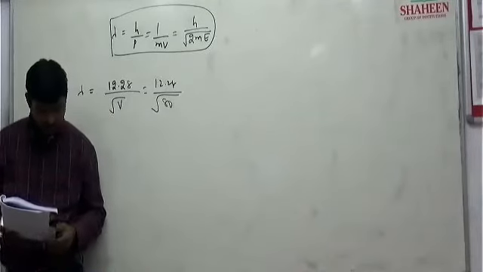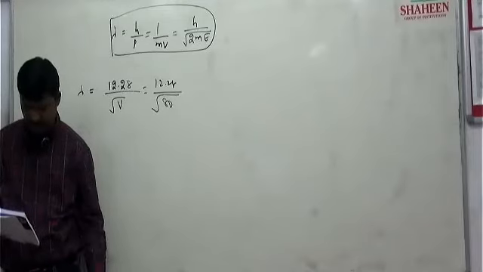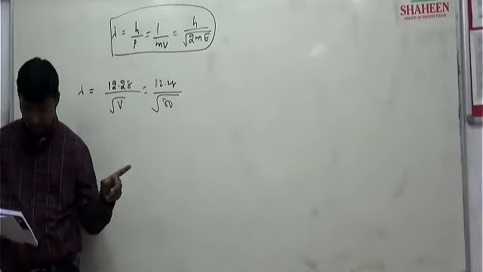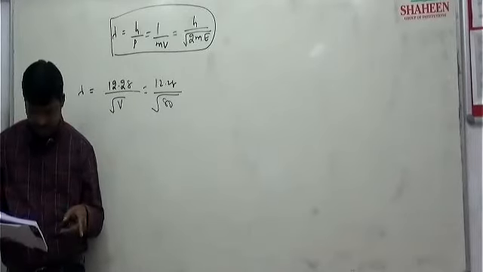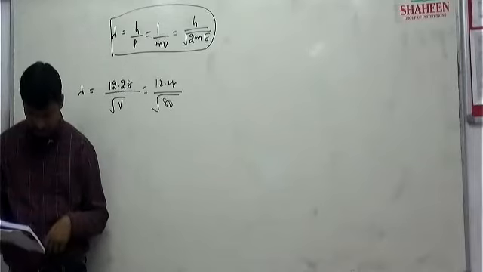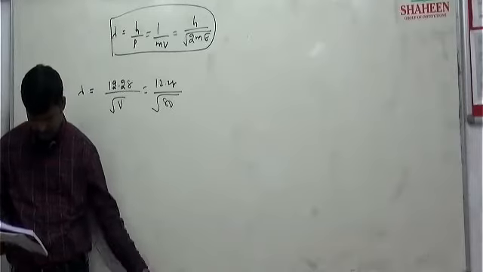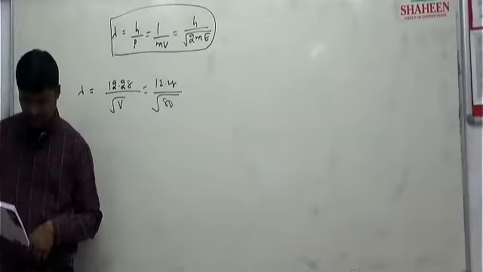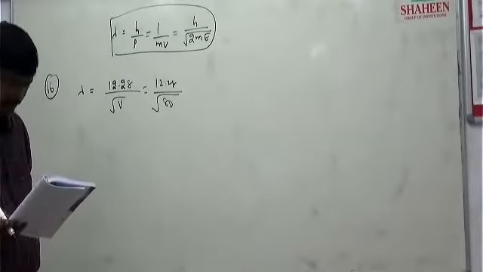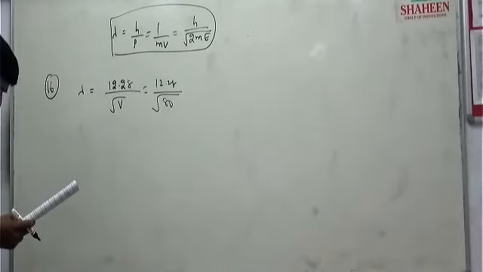17th one: the de Broglie wavelength of a particle moving with velocity 2.25 into 10 to the power 8 meter per second is equal to the wavelength of a photon. The ratio of kinetic energy of the particle to the energy of the photon is asked.